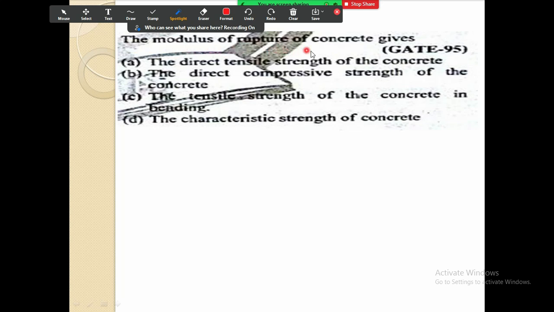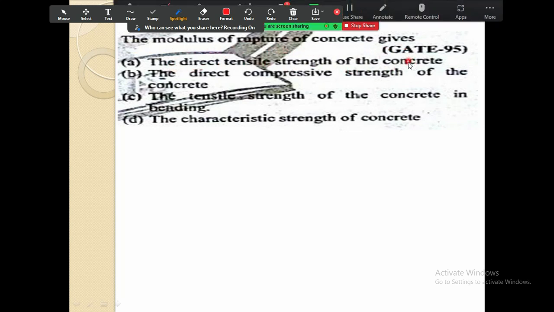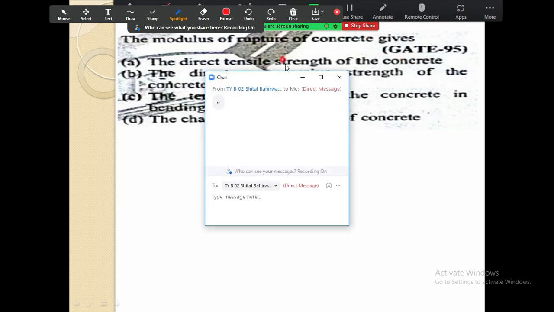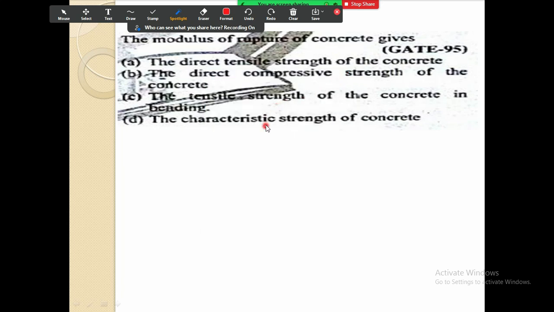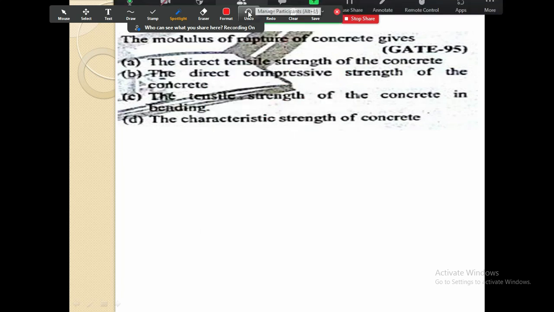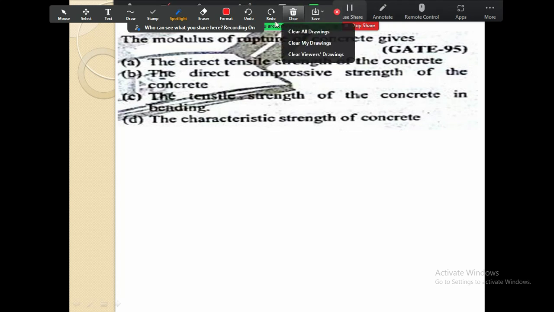First option, direct tensile strength of the concrete. So does it give the direct tensile strength? Answer is A. Somebody has given me A answer. Okay, so please give the answer by keeping the chat to everyone so that everyone will see the answer. Whether the answer is right or wrong, it doesn't matter. We will discuss over here.